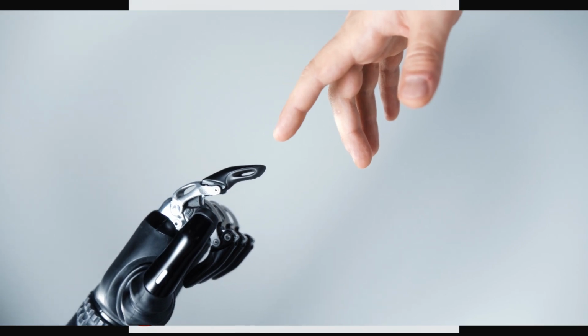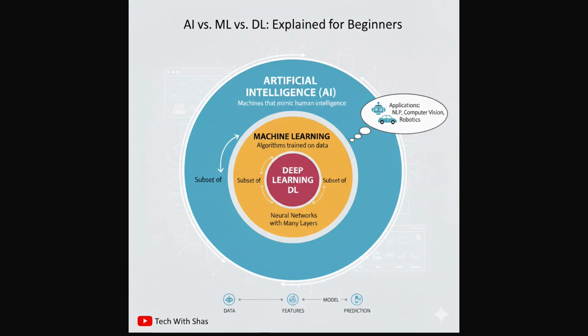To understand these topics, look at this image. They are like three circles. Artificial intelligence is the biggest circle encompassing everything. Then inside AI, we have machine learning, and finally inside machine learning, we find deep learning. So we are going to break down each layer starting from the outside in.